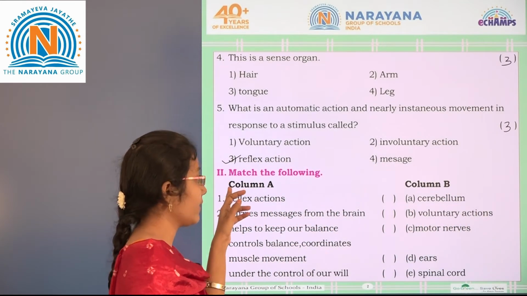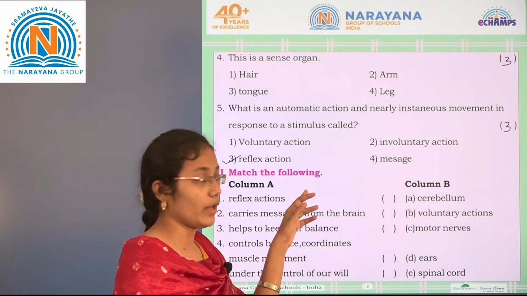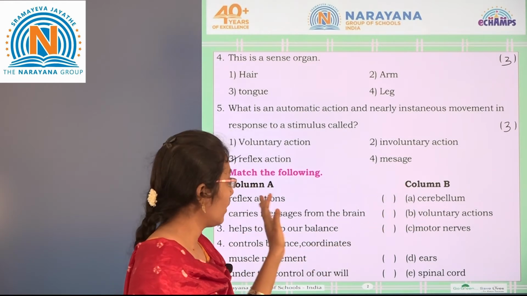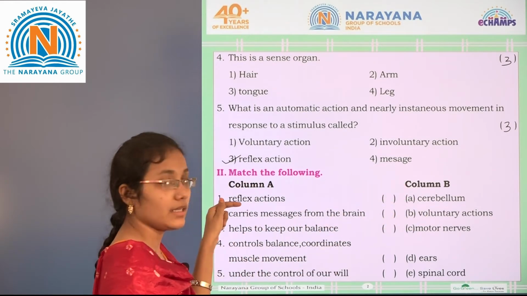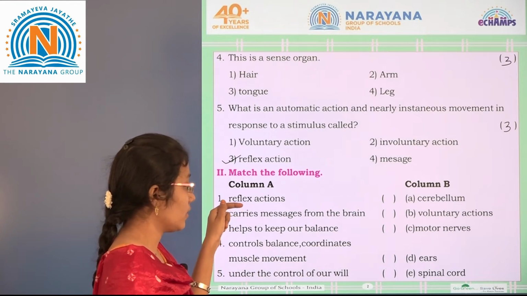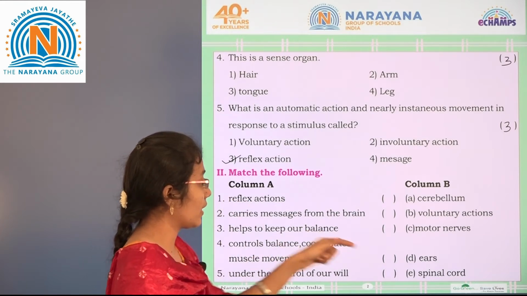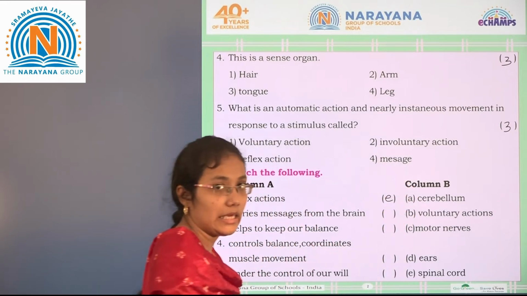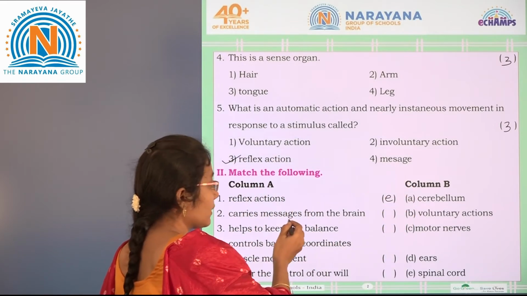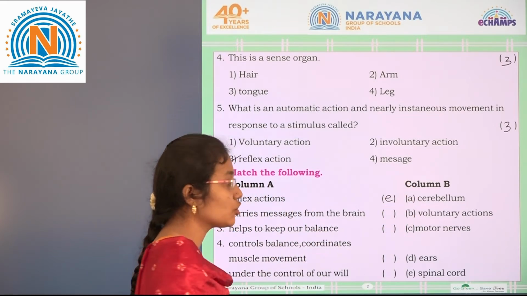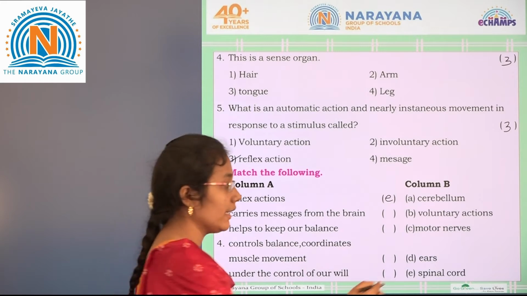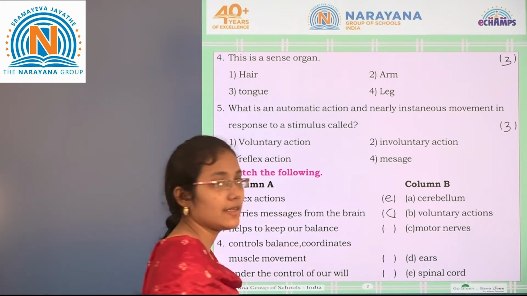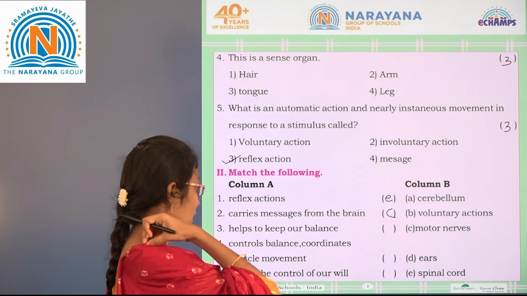Next, the second section we have is match the following. Column 1, they have given, column 2 A and B. See the first here, reflex actions. So reflex actions are controlled by the spinal cord. Let us write here E. Next, carries messages from the brain. So which carries the messages from the brain? It is the motor nerves. The motor nerves carry the messages from the brain.